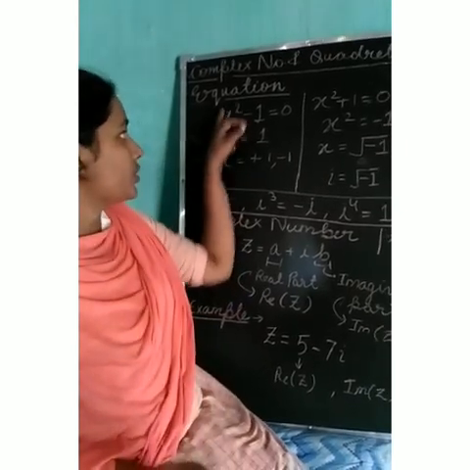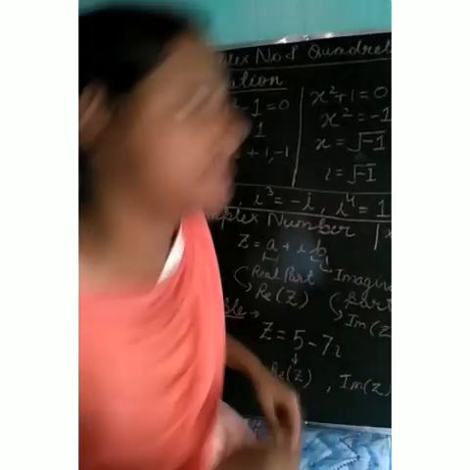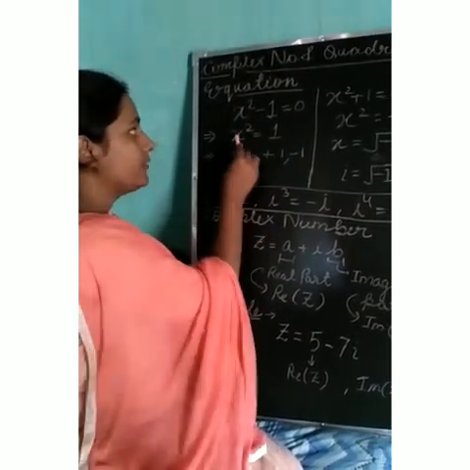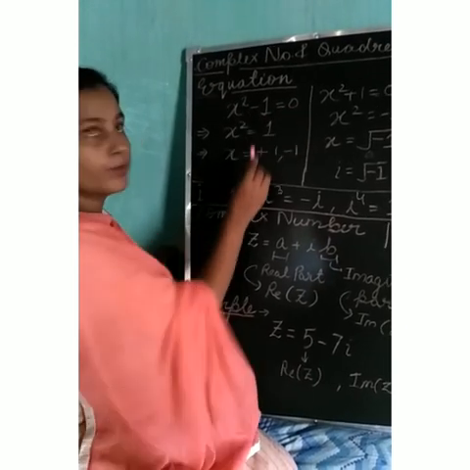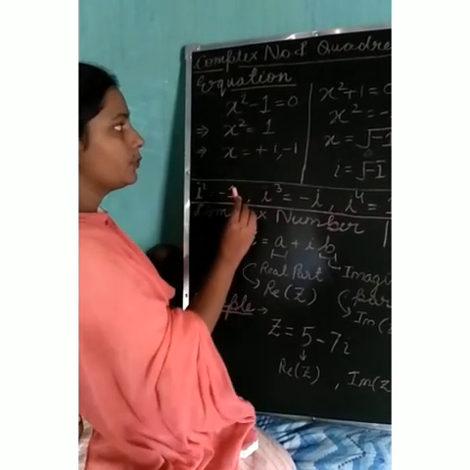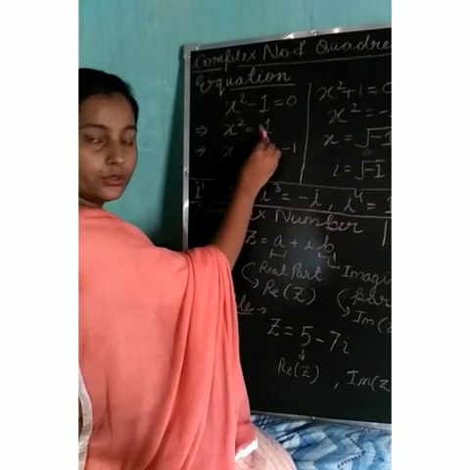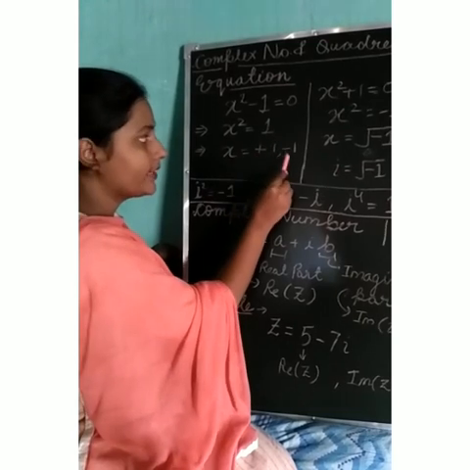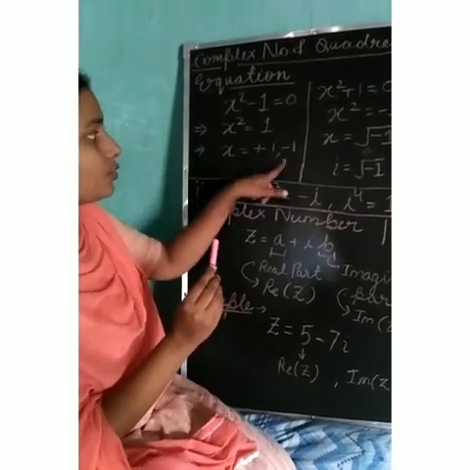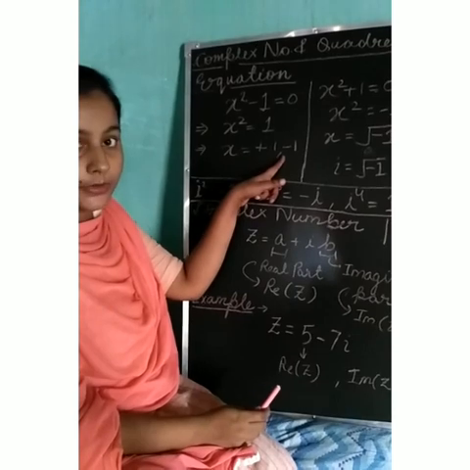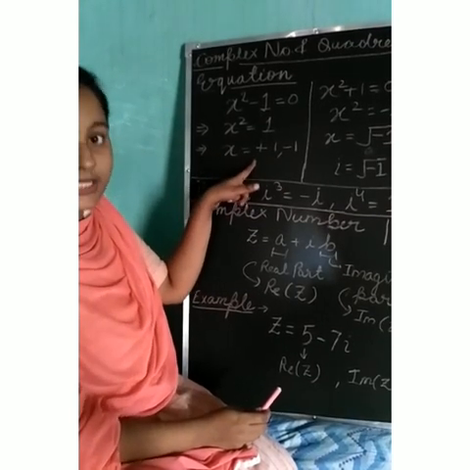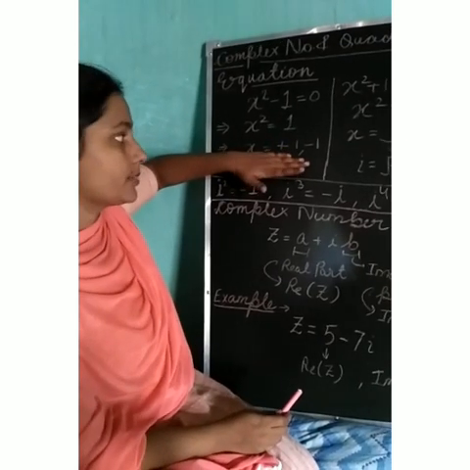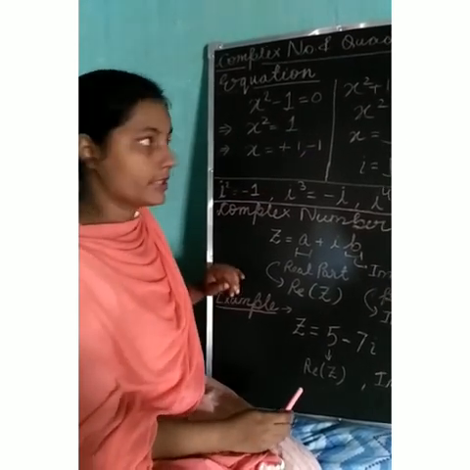See, if the equation is of the form x square minus 1 equals to 0, then from here we can see that we will transpose minus 1 to this side and it will become 1. The value of x square will be equal to 1. From here we will get the value of x as plus 1 and minus 1. अब ये जो दो वैल्यूज हैं ये हमारे रियल वर्ल्ड में हमें मिलती हैं. These values are possible, we can see these values in the real world. These are the real roots, या real numbers. Minus 1 and plus 1 are the real numbers.